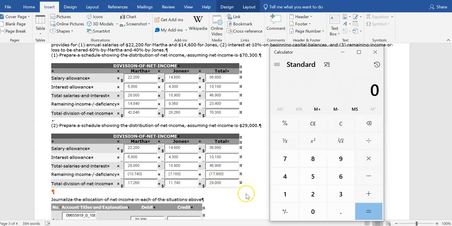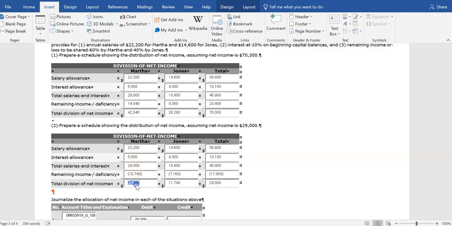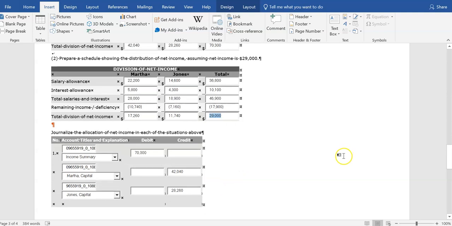And for Jones, of the $17,900, Jones will be allocated 40% of the deficit, reducing Jones' allocation. So what we've done now is allocated their full salaries and interest, but then reduced it by the limit based on the amount of income. So we are still allocating $29,000 in net income, but we had to go through all three steps first.